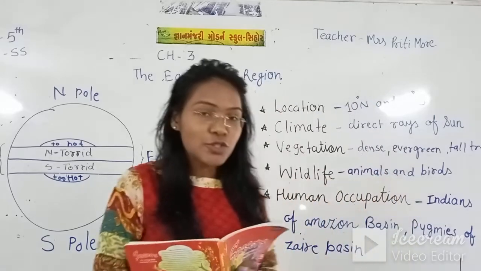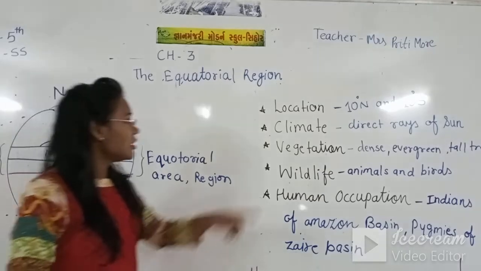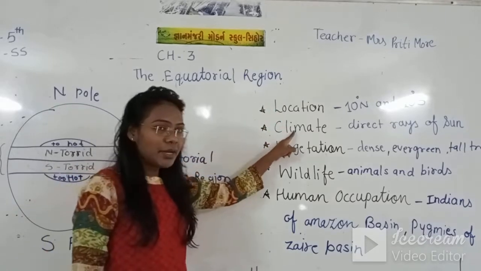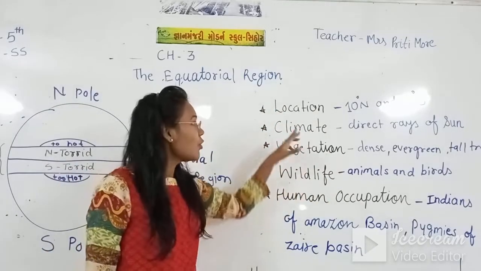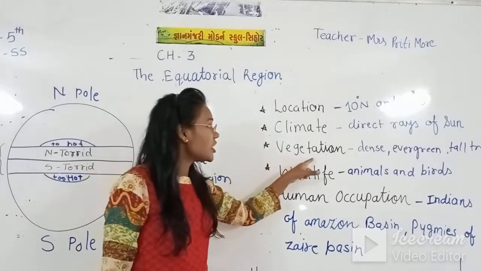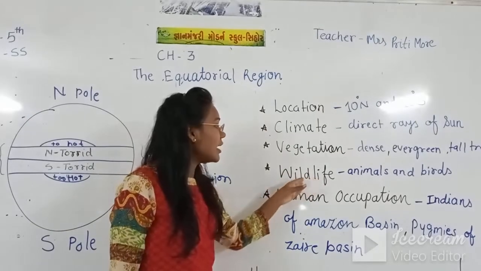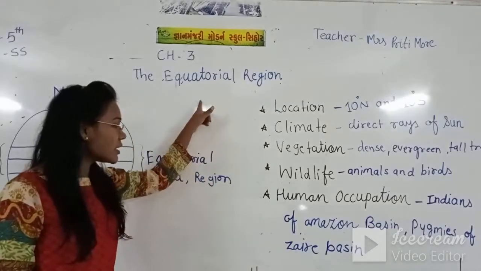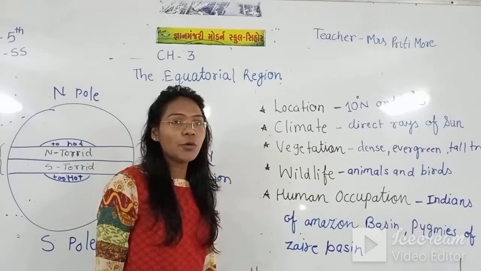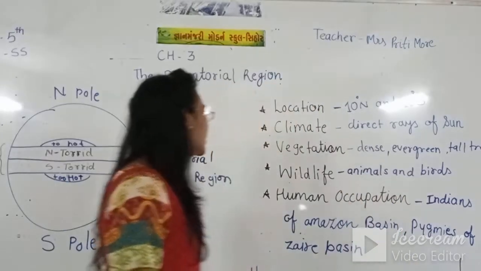We are going to see the location of the equatorial region, the climate, the weather, the vegetation of the equatorial region, how the wildlife is there, and the human occupation, what kind of business they do in the equatorial region.